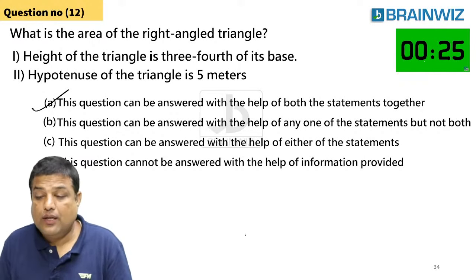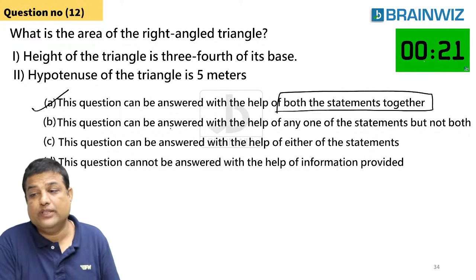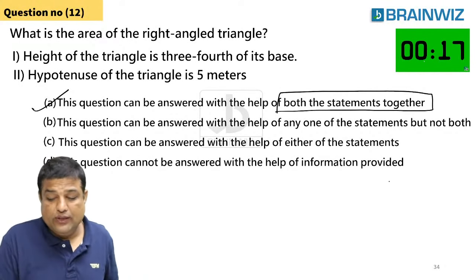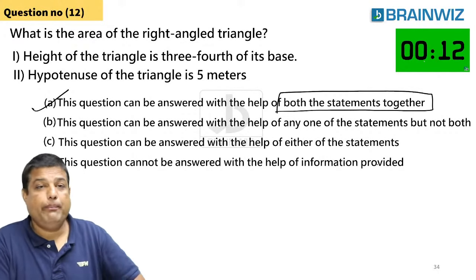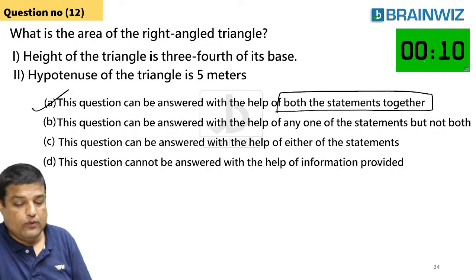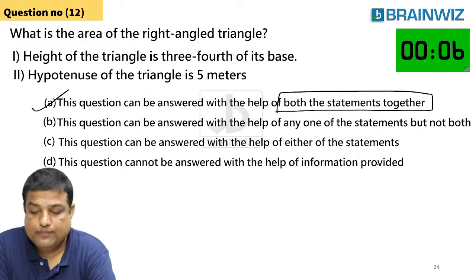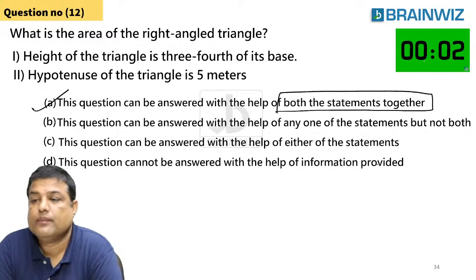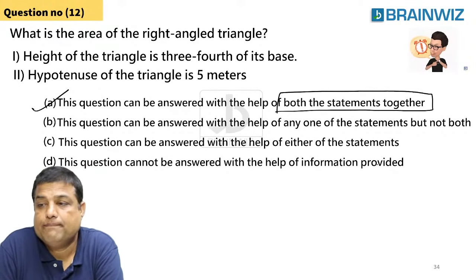So answer is Agra. Both the statements are needed. One of the students is saying both the statements are needed for this thing. That's good. I got Agra. Gokul says, sir, not sufficient. You mean to say, what is this answer, Gokul? Is it Agra, Bangalore, Chennai, Delhi? 4 options are being given to you. Yes. Briska says the answer is Agra.